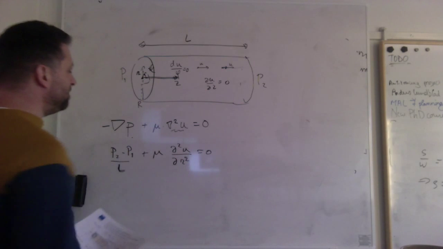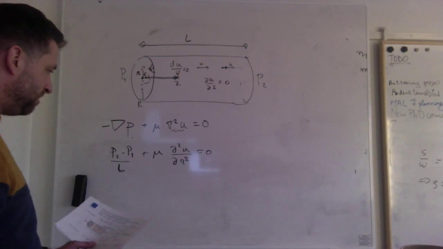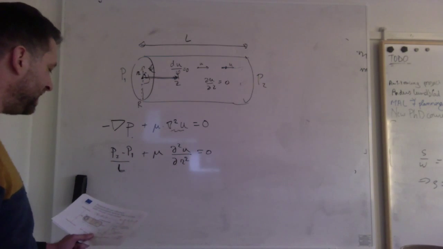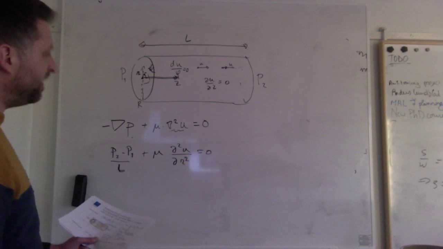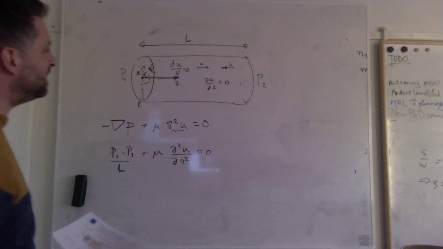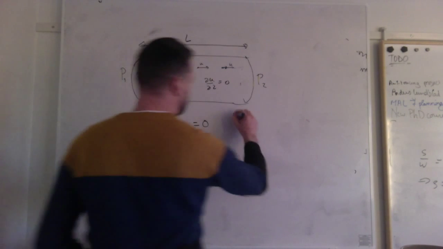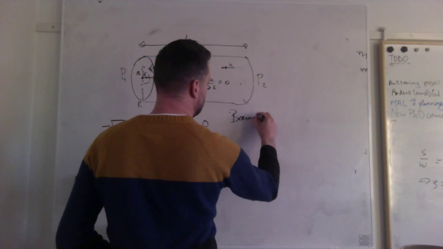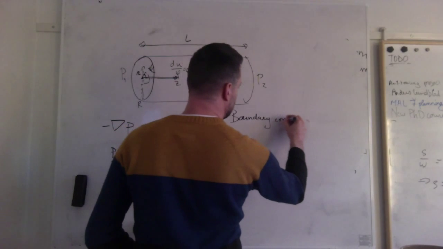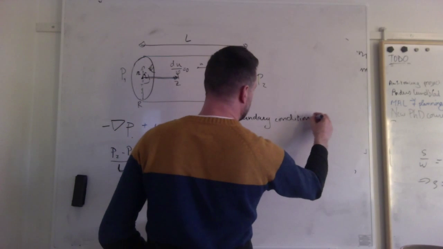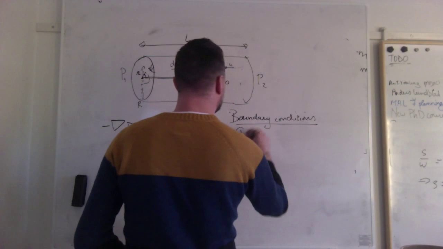And this is a very simple second-order equation that I can solve if I have two boundary conditions. Which boundary conditions do I have? Well, I have one boundary condition. The first is the no slip